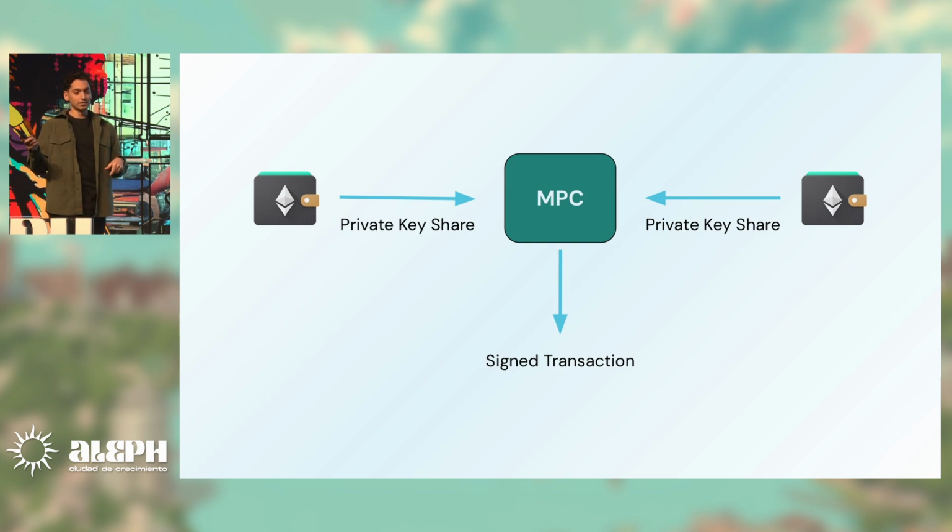For instance, this specific use case of threshold cryptography. We have two wallets with the secret key split in half in this example, and we can sign a transaction using an MPC in which this private key will not leave your devices. It will remain on your devices. You can run your MPC and just get this signed transaction altogether.